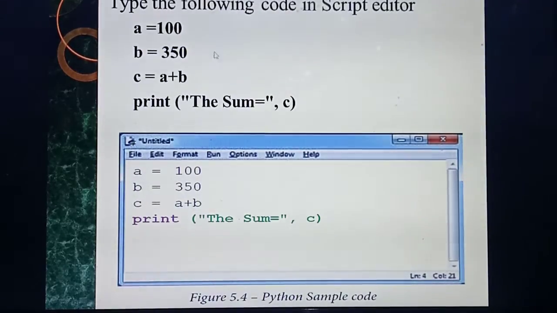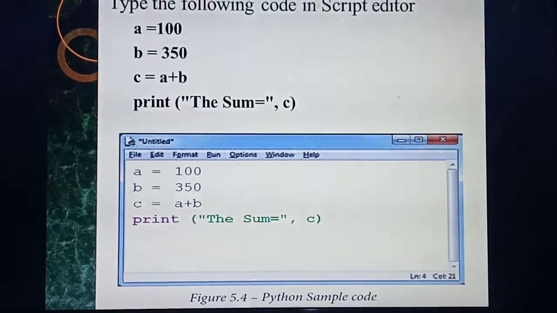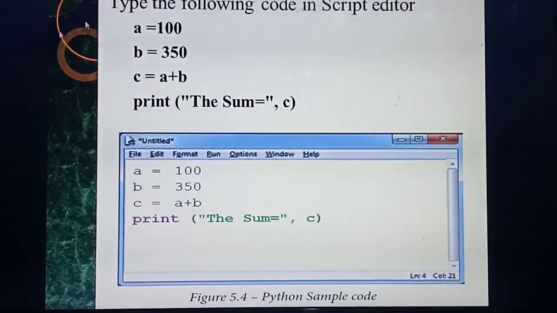Next you are going to type one program inside the script. I am going to type A equal to 100, B equal to 350. Listen carefully: in script mode, the three greater-than symbol will not be there, but in interactive mode that symbol will be there. So C equal to A plus B. Next I am printing the sum equal to C. What value will you get? A plus B, 100 plus 350, 450. So the value of C is 450.